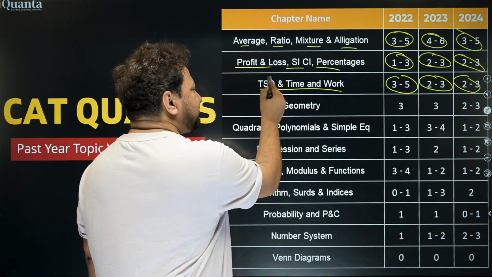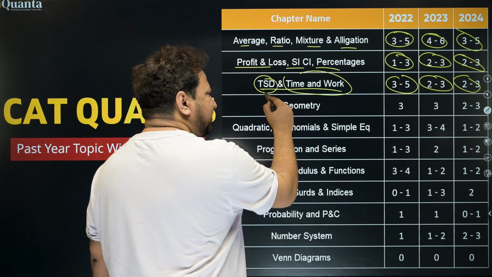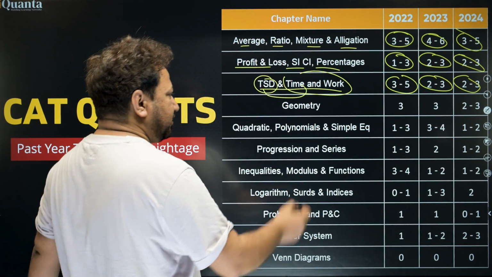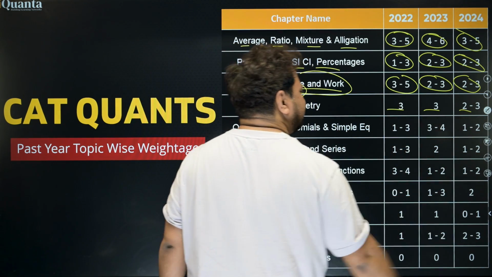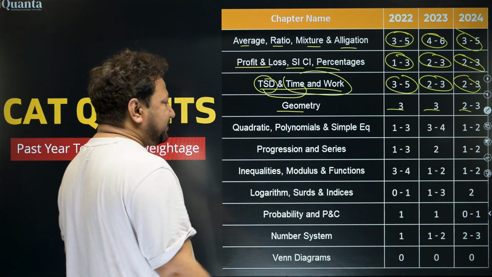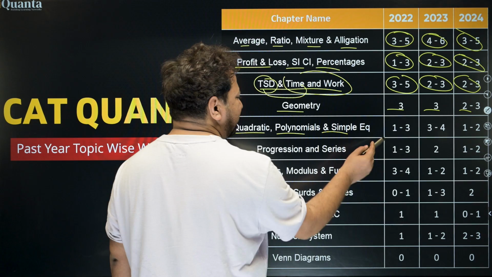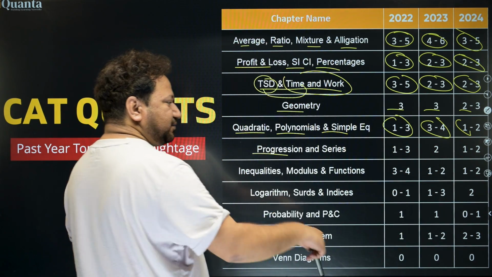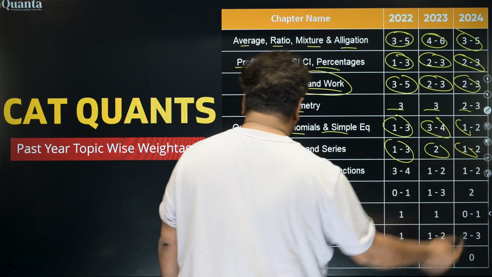Now, this is time, speed, distance, time and work. Both combined is 3 to 5, 2 to 3. That is why it has an honorable mention. Geometry, 3, 3, 2 to 3. They belong to triangles and mensuration. Quadratic, polynomial, simple equations: 1 to 3, 3 to 4, 1 to 2. Sequence and series: 1 to 3, 2, 1 to 2.